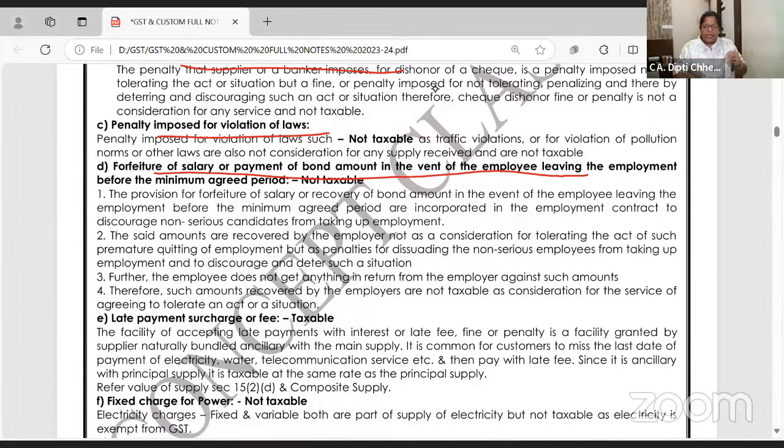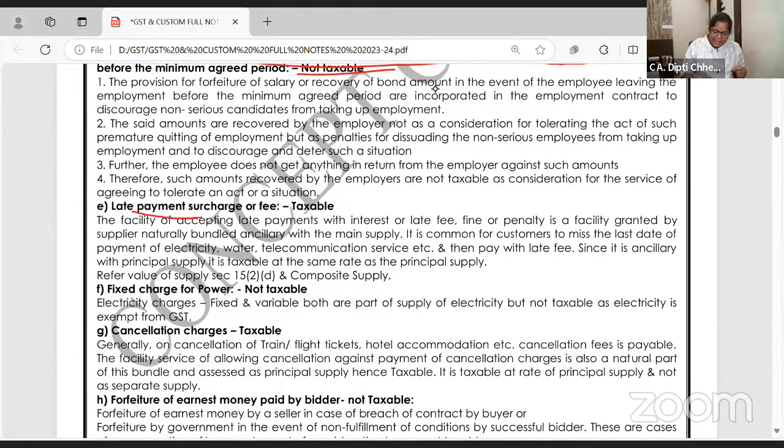Remember logically. When we say to an employee, give 3 months' time before leaving, and he just left today, so we forfeited his amount. You know how we forfeit the advance in the capital gains chapter? I have sold the property to Ramalakshmi and I took the token amount. Then she says, ma'am, my father is saying Vastu is not good, I don't want it. I said, okay, I'll not return you the token amount. So on this, should we charge GST? No, it's not a supply at all. But late payment fees are a part. When I give you some service or goods, I say if it is delayed, this is added on. So late fees are very well a part of the value of supply.